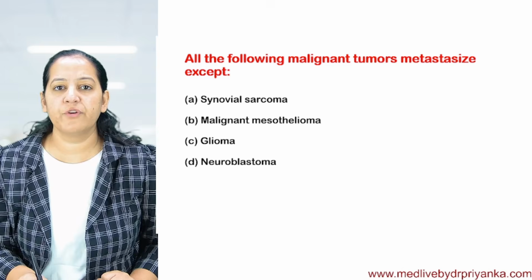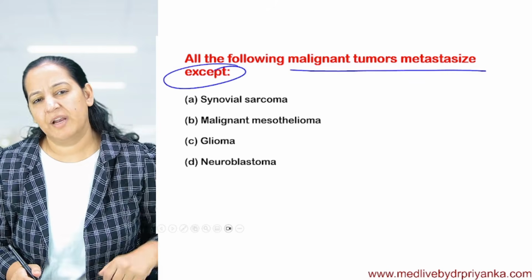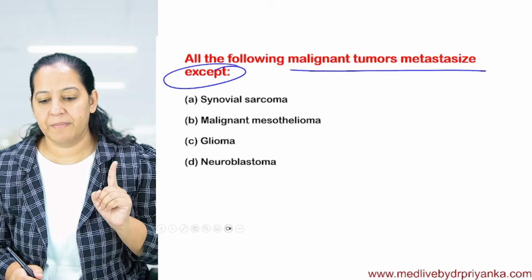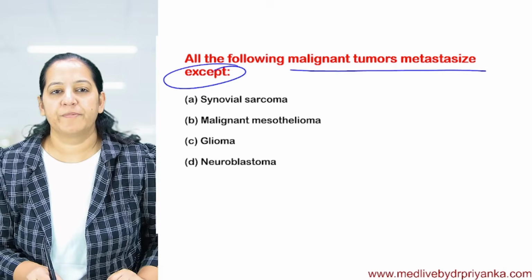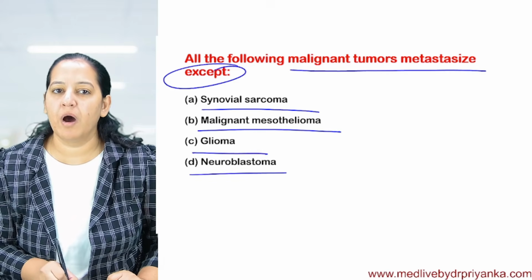The next question is in front of you. All of the following malignant tumors metastasize except. Direct question. Tell me the two exceptions. Your options are synovial sarcoma, malignant mesothelioma, glioma, or neuroblastoma.